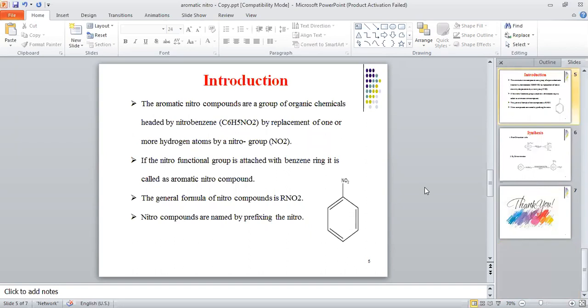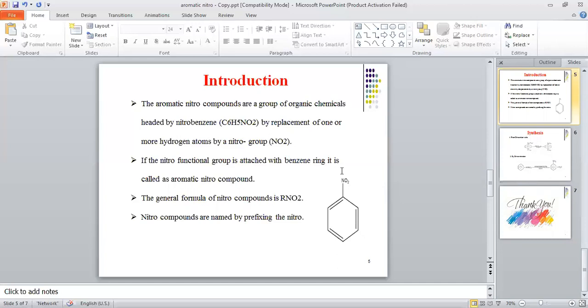These aromatic nitro compounds, as you know, are aromatic in nature. So this one is the structure, and the nitro group will be attached here. The general formula of this structure is RNO2. As I'm going to discuss, in an aromatic nitro compound, the R will be your aromatic ring. So this one is RNO2.